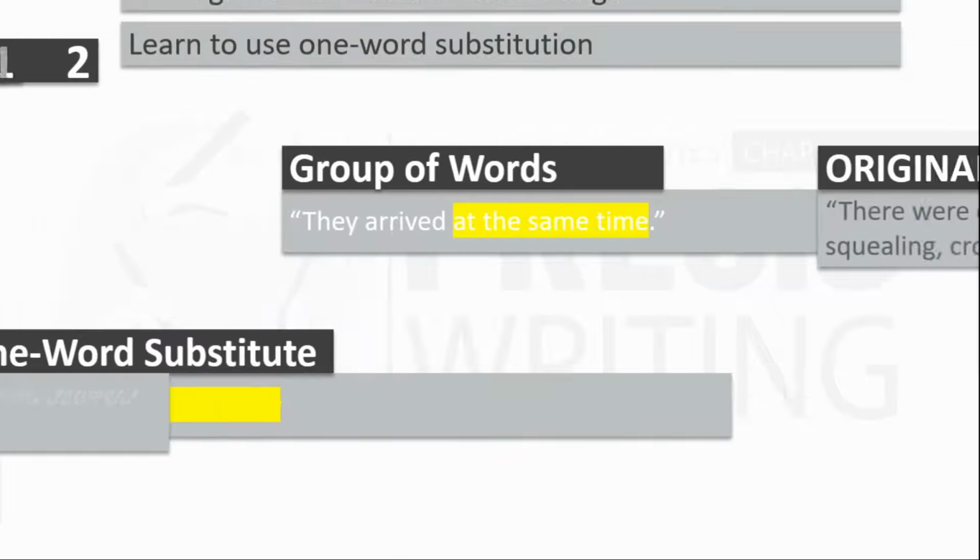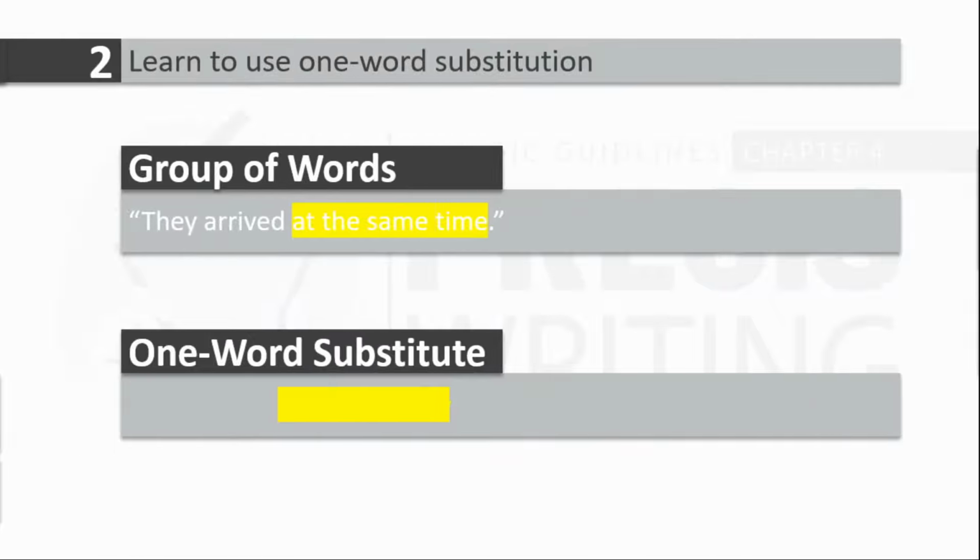2. Try to learn one word substitution, that is, a single word conveying the same meaning as the group of words conveying. See the original passage. This can be written as, they arrived simultaneously. Simultaneously is a one-word substitute for, at the same time.